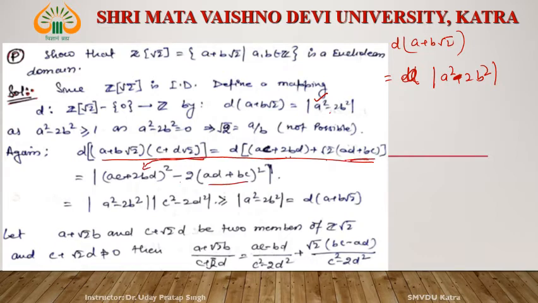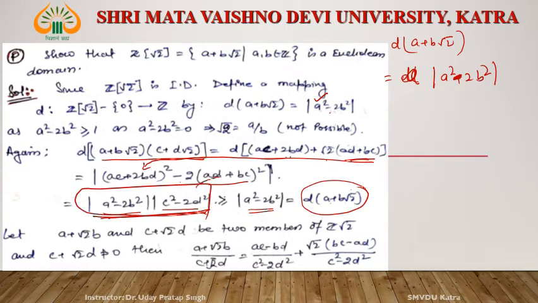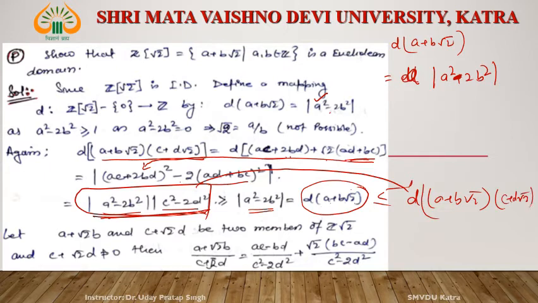After solving this, we get a square minus 2b square times c square minus 2d square, which is obviously greater than or equal to d of a plus b root 2. That is, d of a plus b root 2 is less than or equal to this one, meaning d of a plus b root 2 is less than or equal to d of a plus b root 2 into c plus d root 2. Okay.